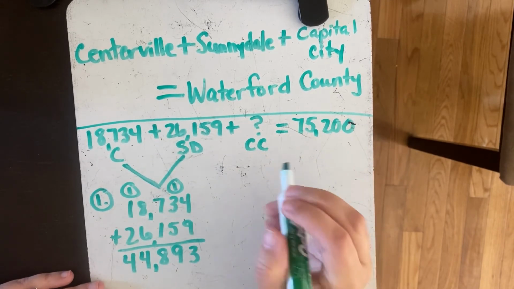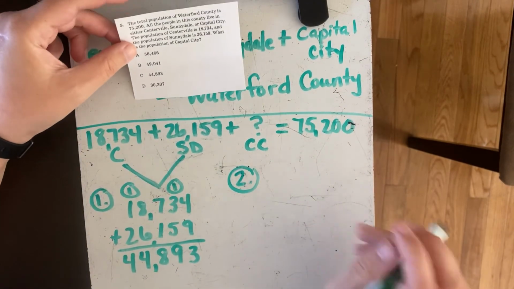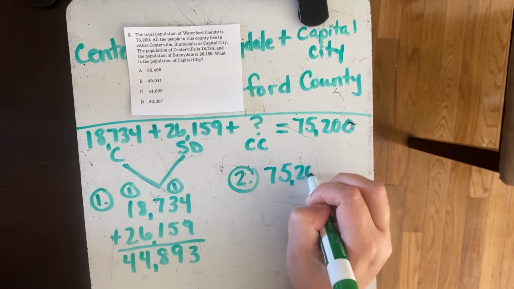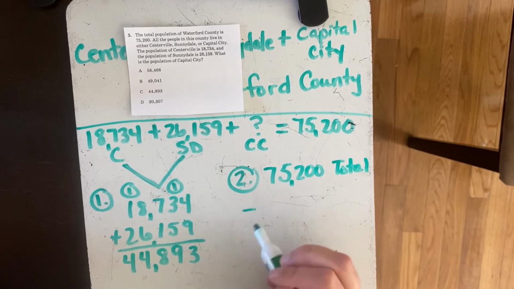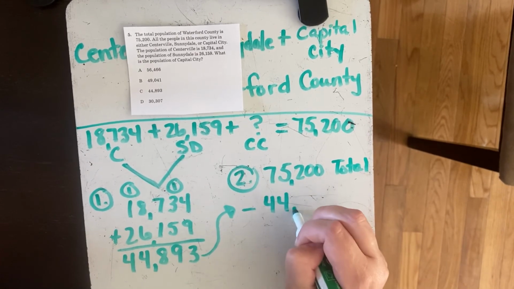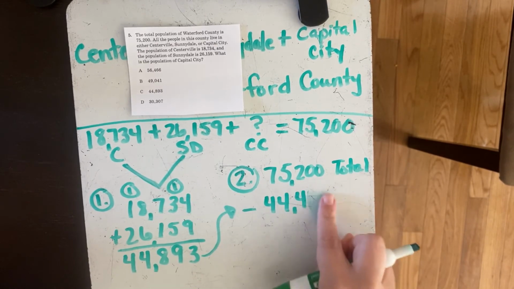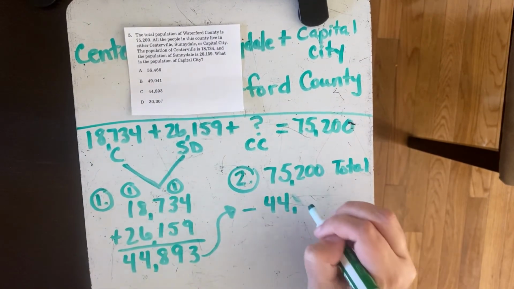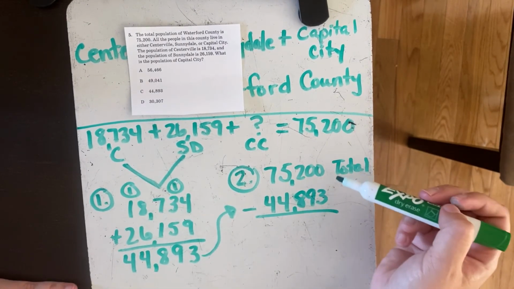So the opposite of adding is actually going to be subtracting. So if I take my total, 75,200, this is our total, and I'm going to subtract the number that we just got when we combine those 2 cities. Oops, 44,893.